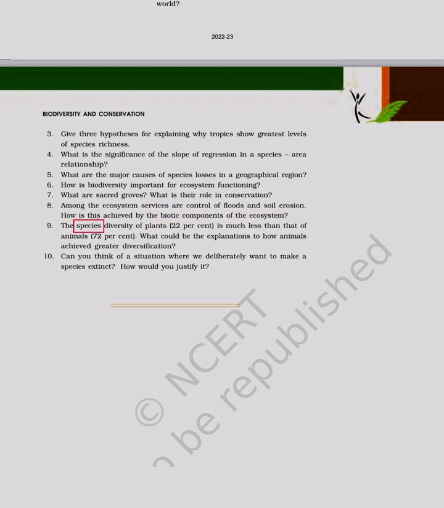9. The species diversity of plants, 22%, is much less than that of animals, 72%. What could be the explanations for how animals achieved greater diversification? 10. Can you think of a situation where we deliberately want to make a species extinct? How would you justify it?